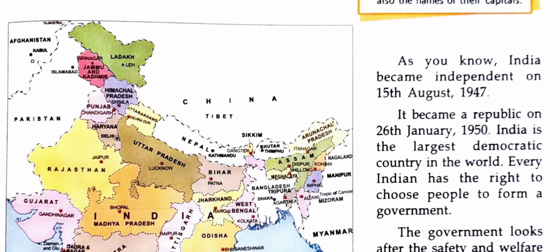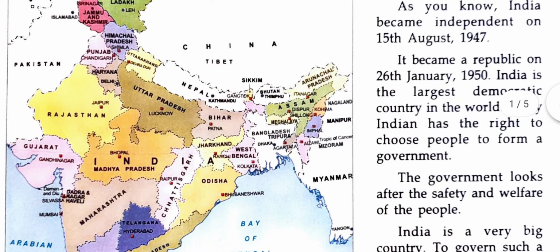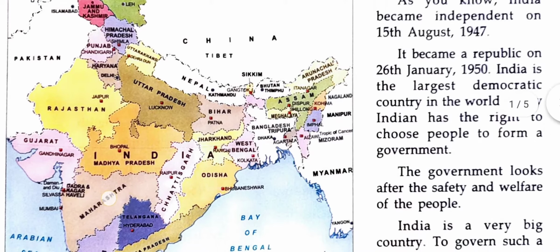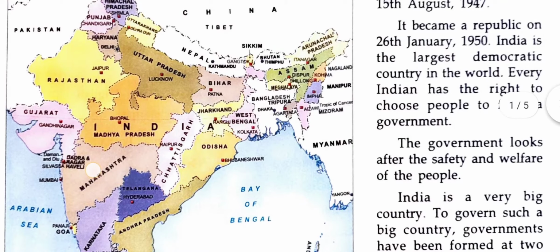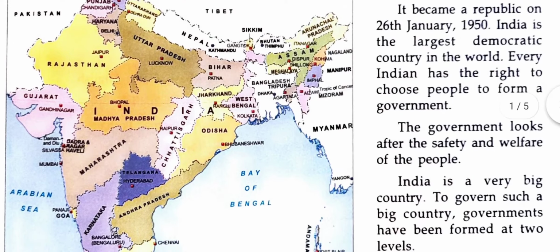Now there will be one question in your mind: what is a government? Remember this, students. Government is a group of people who run the country. The government looks after the safety and welfare of the people, the citizens of India.